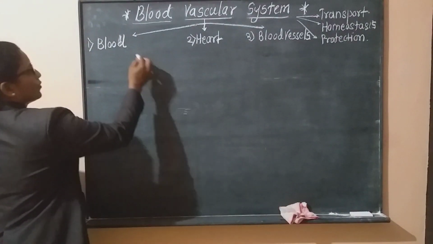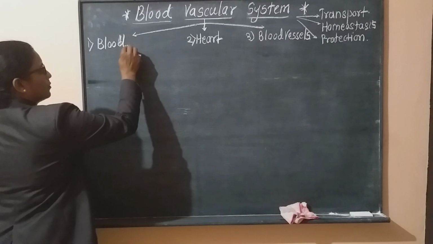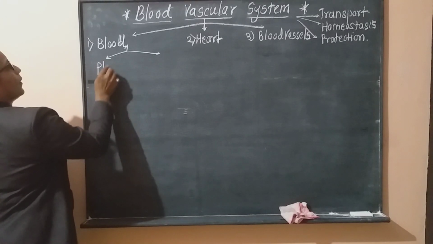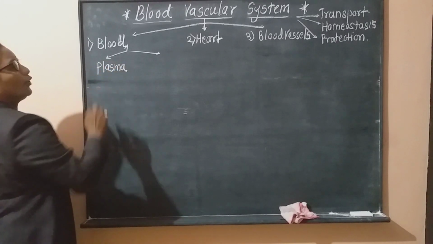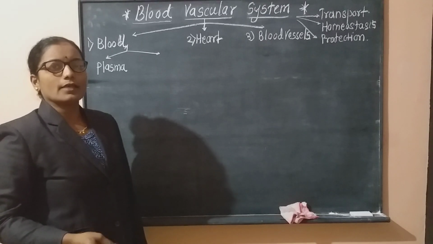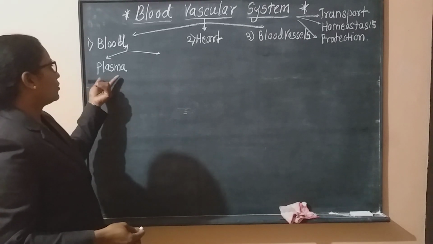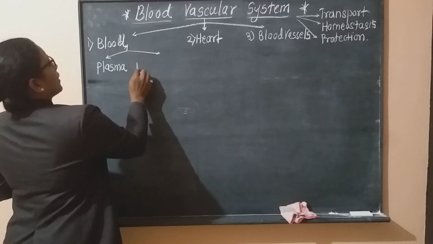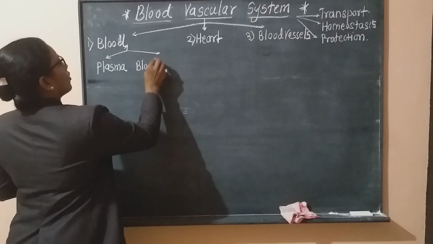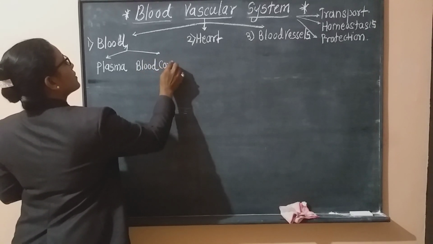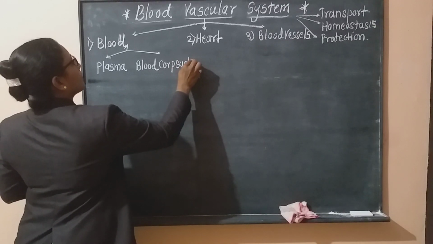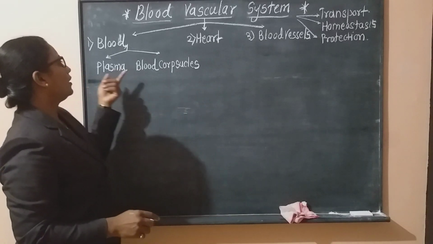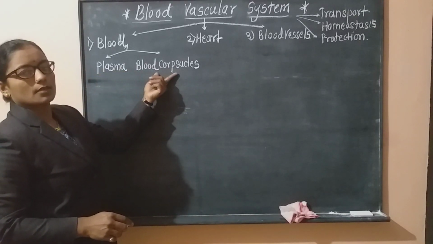Then when you study the blood, in its composition the first part is plasma, that is the fluid part of the blood. The detailed composition of plasma we will study later, and in this plasma there is the presence of blood corpuscles. Blood corpuscles means the blood cells. Inside the blood, plasma and blood corpuscles are present.